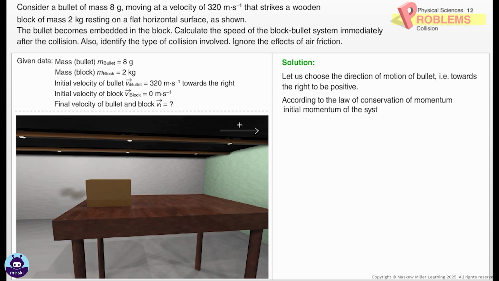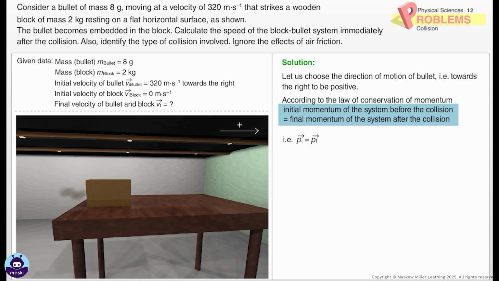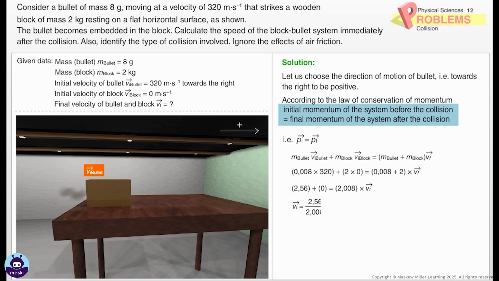According to the law of conservation of momentum, the initial momentum of the system before the collision equals the final momentum of the system after the collision. That is, vector Pi equals vector Pf: m_bullet times vector Vi_bullet plus m_block times vector Vi_block equals (m_bullet plus m_block) times vector Vf. Therefore, Vf equals 1,27 meters per second towards the right.